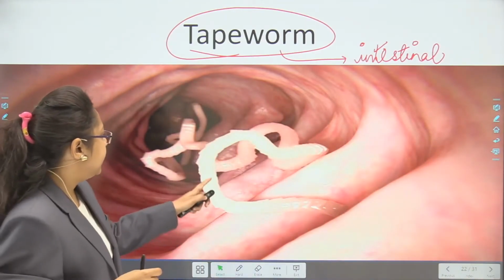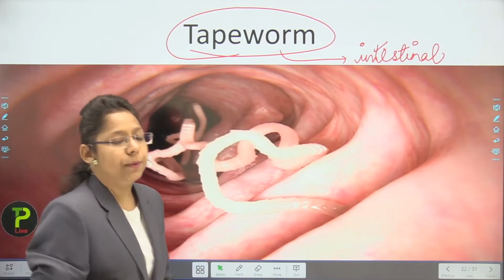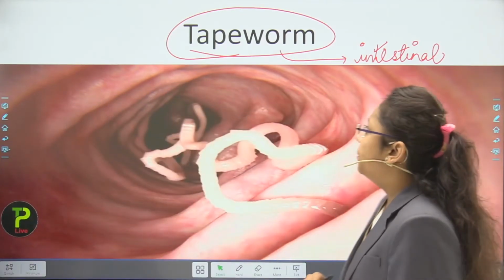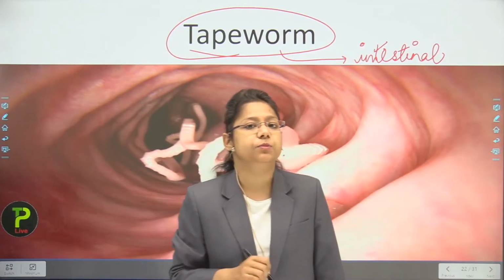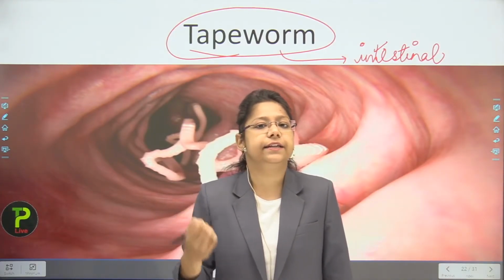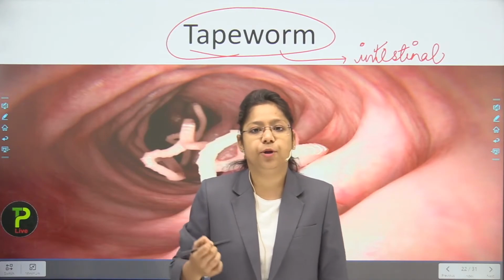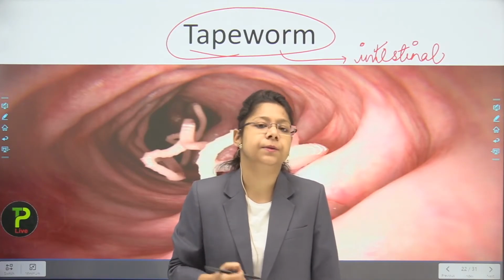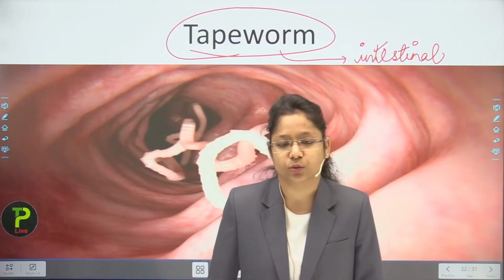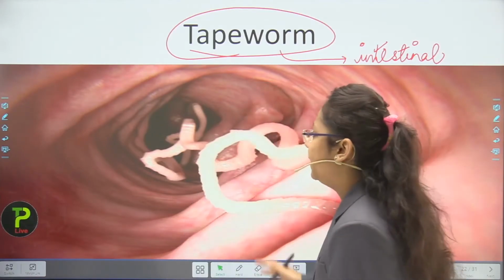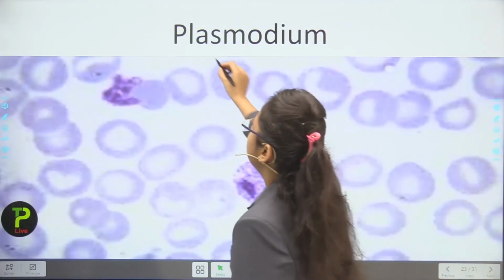Now you can see here it is present inside the gut of a person, the intestinal part of the person. Now what happens students, if tapeworm is present inside the intestine, then it can cause certain abdominal cramps inside the person's body, or it can cause severe stomach ache also. So this is parasitic.